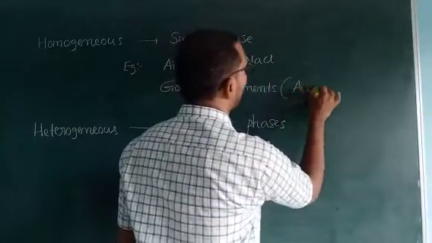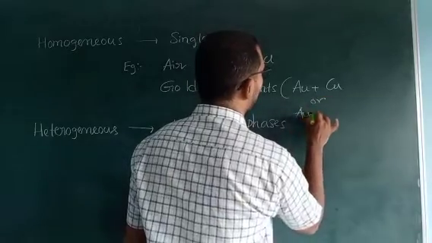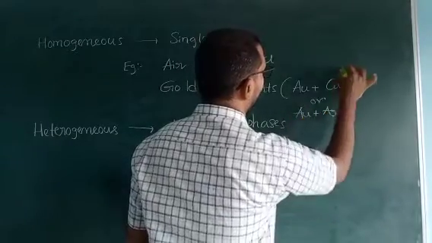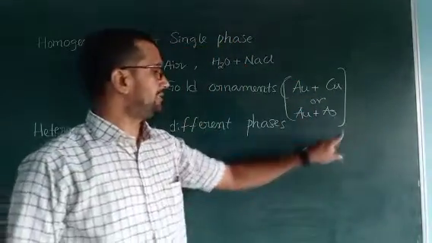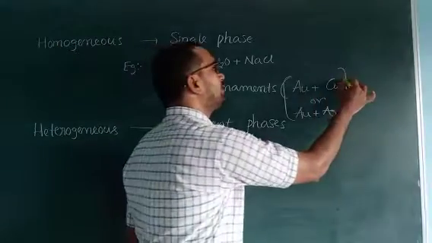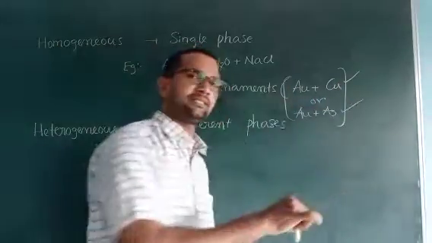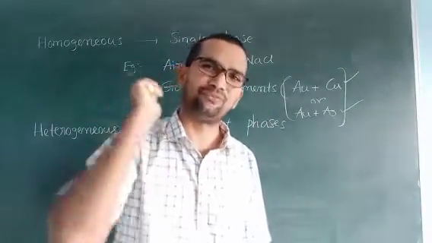That's why Au plus Cu or Au plus Ag. Au means gold, Ag is silver. These two are present, but we observe only yellow color, only one phase.